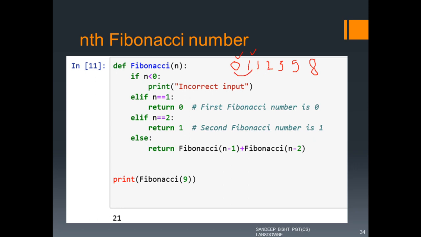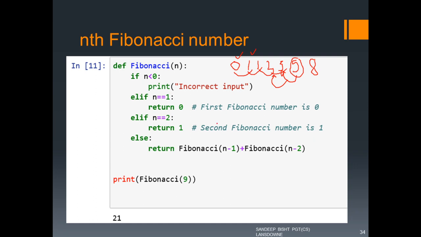Then the fourth number will be the sum of the last two, then this number will be the sum of the last two, then this number will be the sum of the last two. So this series is called the Fibonacci series. So we can implement this Fibonacci series using recursion, because the value of the nth number depends upon n minus 1 and n minus 2. So you have guessed it right. You just have to call the same function with n minus 1 and n minus 2 values, and you will get the answer.